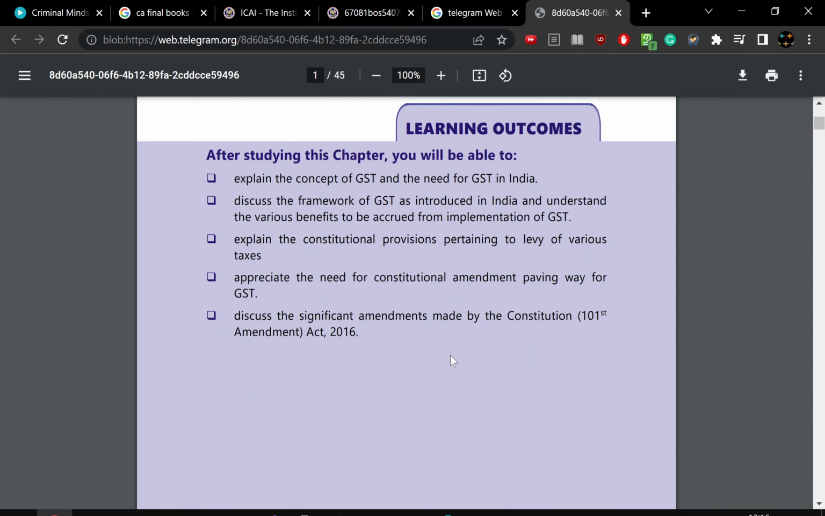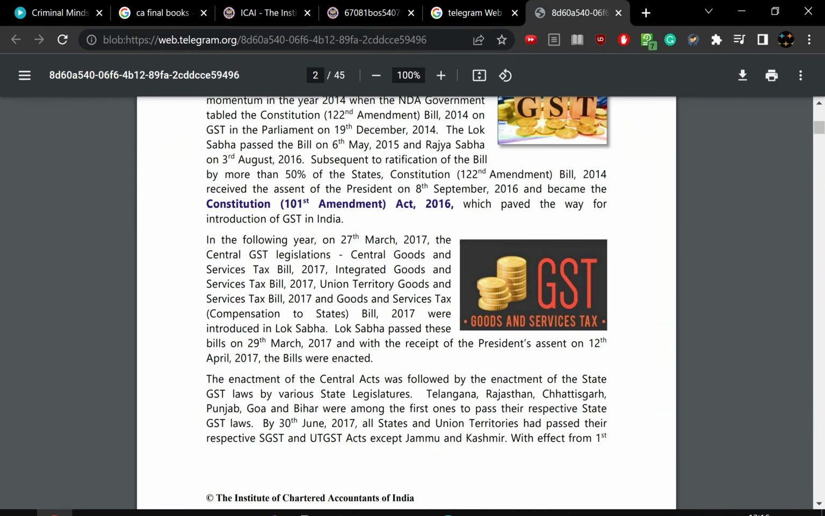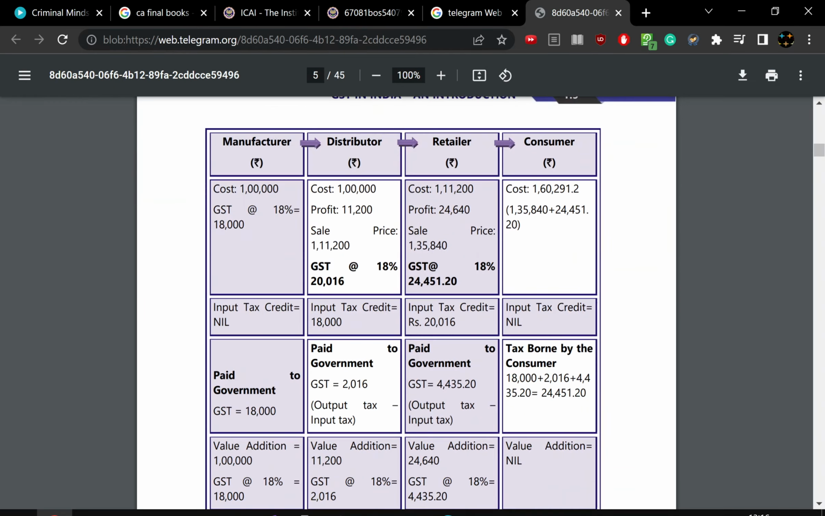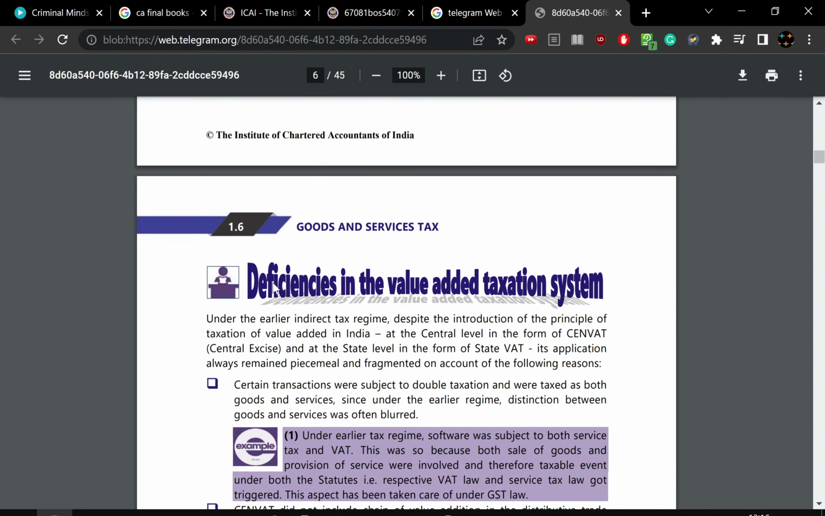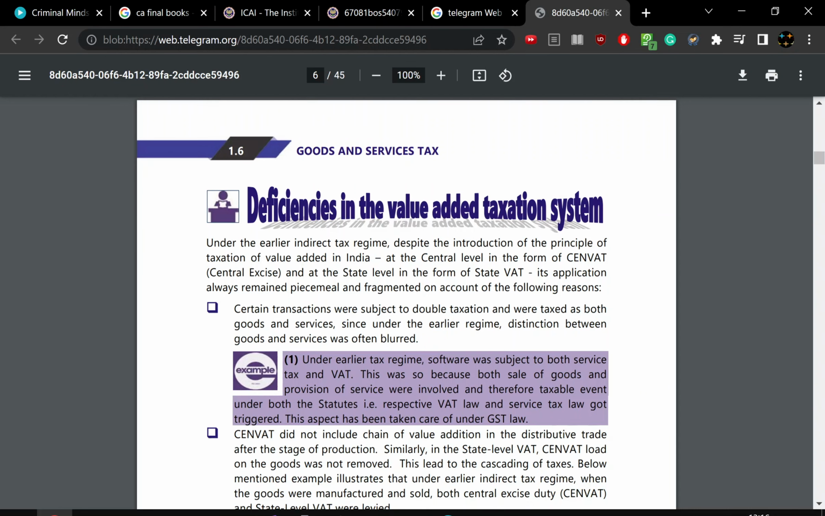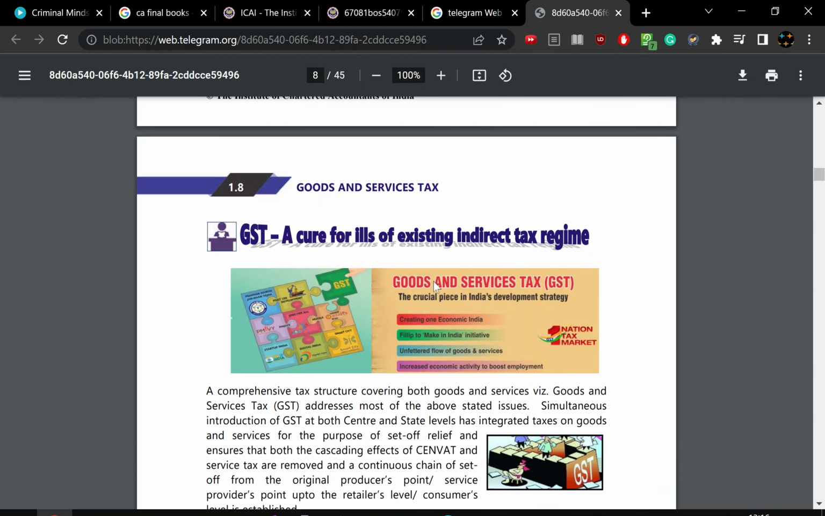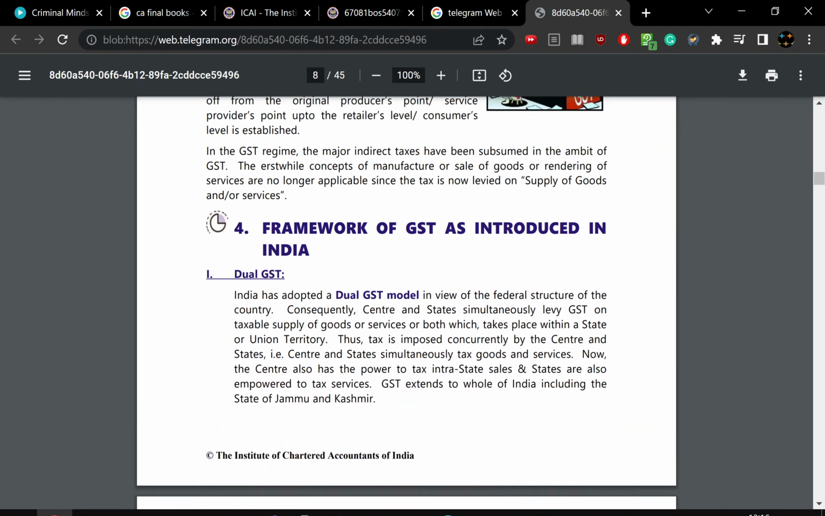For the headlines, you're going to see the genesis of GST in India, then after genesis, the concept of GST, and deficiency in the value added tax system. Before GST, VAT, the value added tax system, was there. What are its deficiencies? And then GST, a cure for the ills of the existing indirect tax regime. What is the cure? So we are seeing the negative, then the cure.